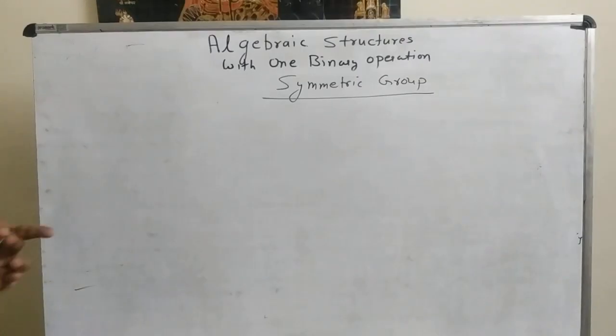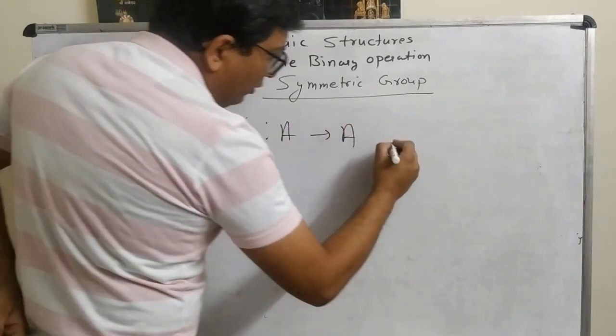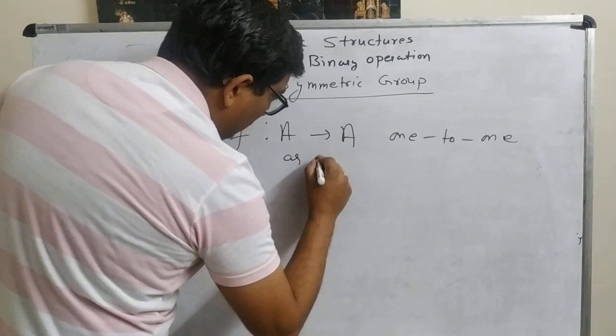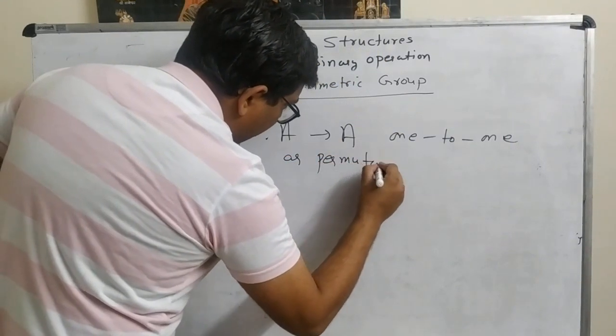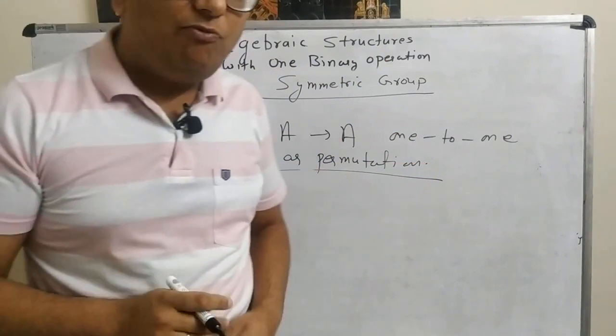So what we will do, now we define the function f from A to A, which is 1-1 and onto, as a permutation. And in this way, the permutation term will become more generic.